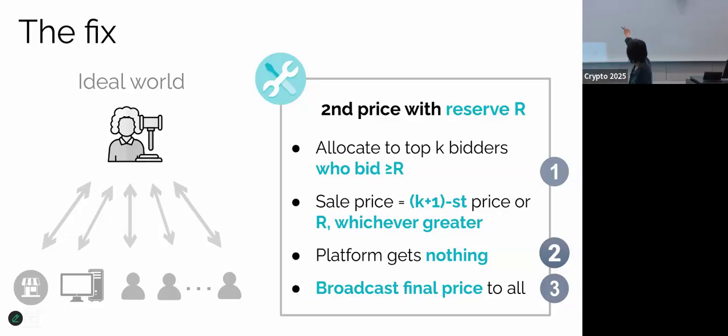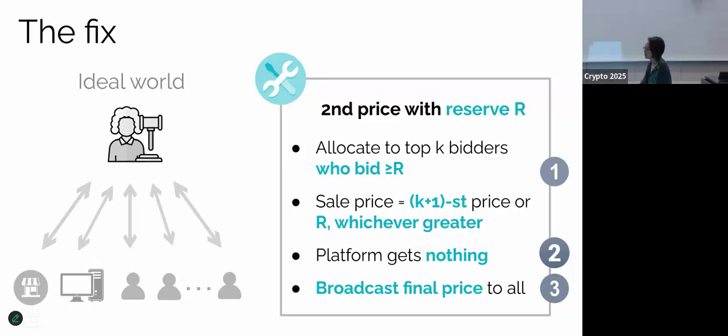And the sales price is just K plus first. So here I'm generalizing the auction to K identical items. It's not just a single item. And so basically you sell to the top K bidders and they pay the K plus first price or R, whichever is higher, because R is like a price floor called the reserve.